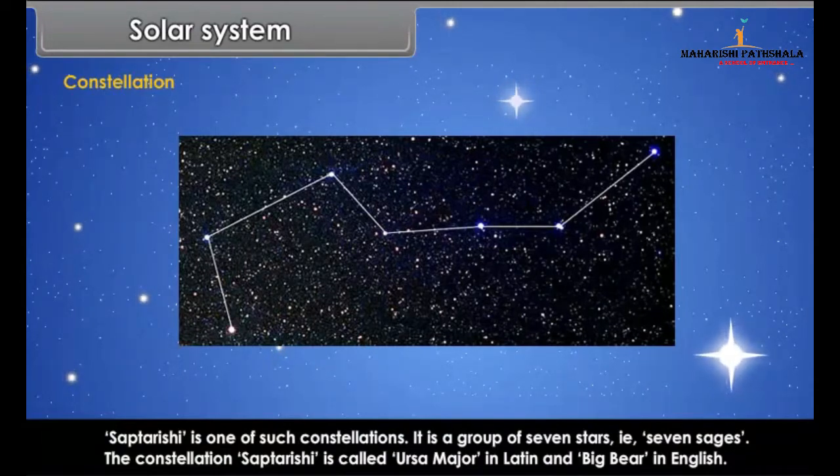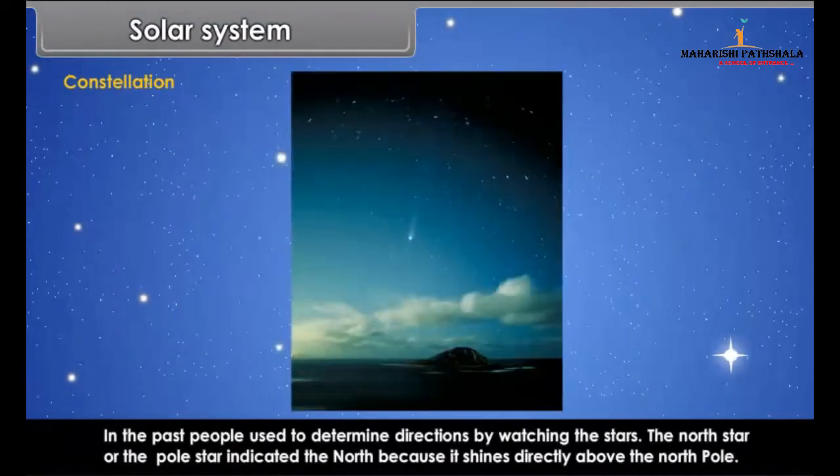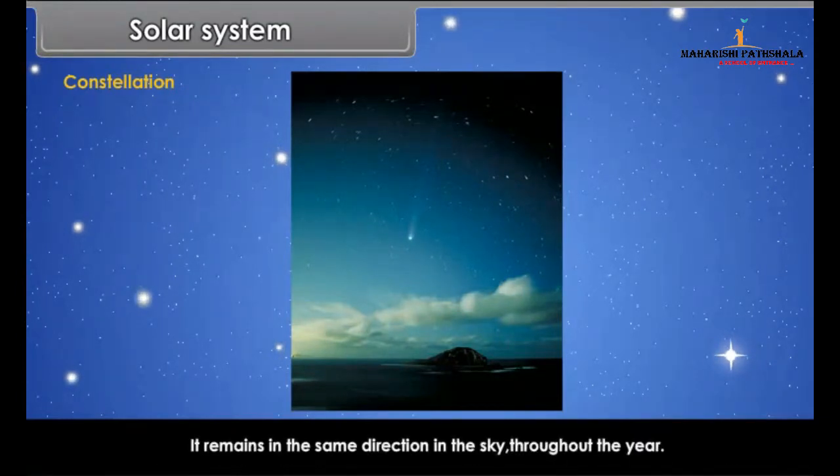The constellation Saptarishi is called Ursa Major in Latin and Big Bear in English. In the past, people used to determine directions by watching the stars. The North Star or the Pole Star indicated the north because it shines directly above the North Pole. It remains in the same direction in the sky throughout the year.